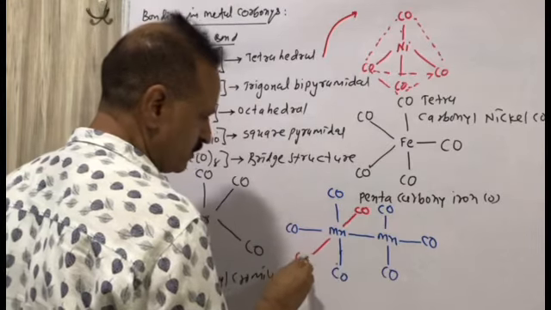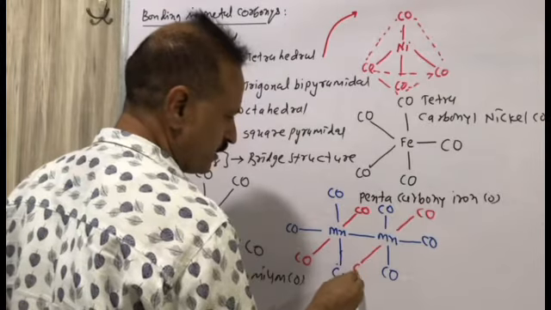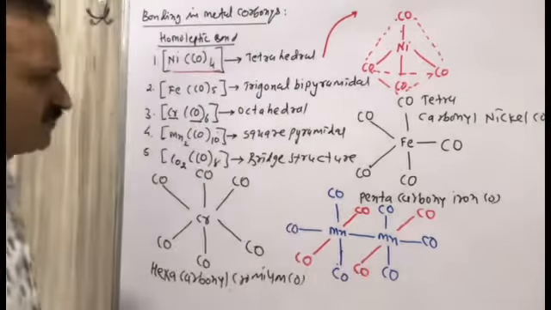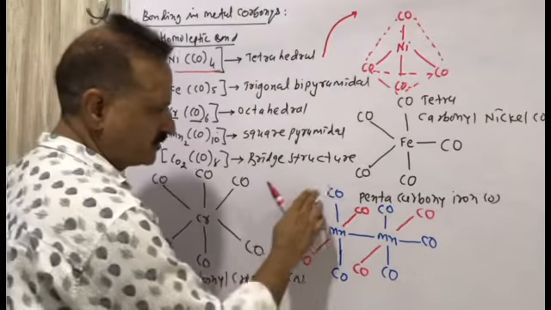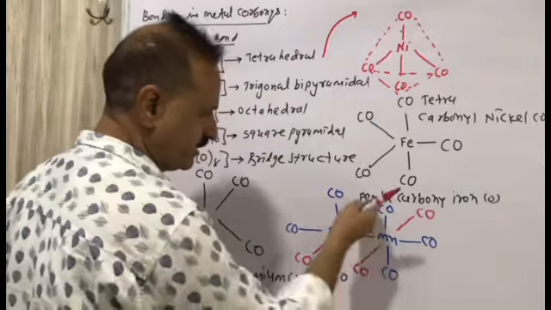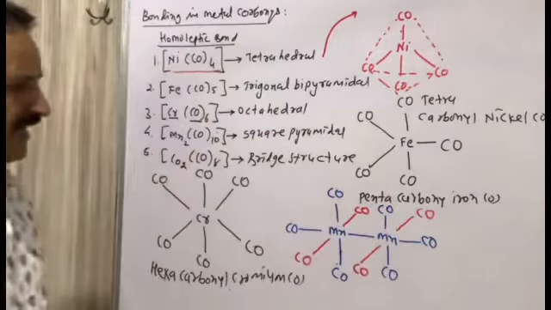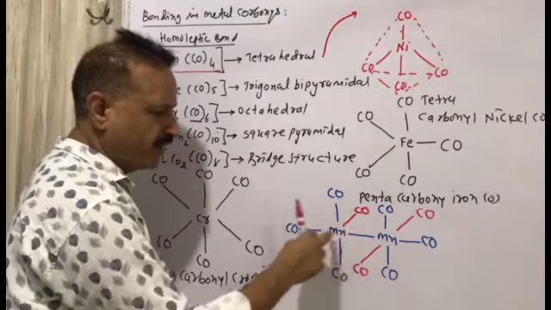This is the di-square pyramidal shape. This is one square, this is the other square, and this is the pyramidal. Di-square pyramidal. This is decacarbonyl dimanganese 0.